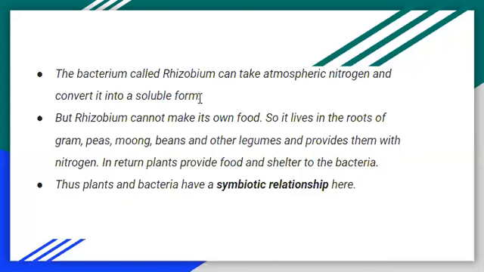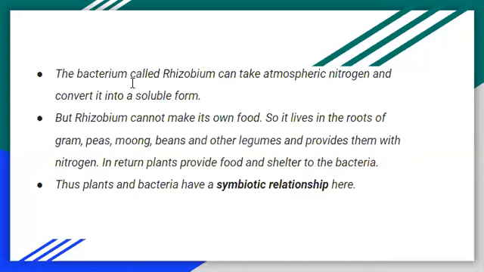How can they take the nitrogen? They can take the nitrogen when it is mixed in soil in a soluble form. For that purpose, nitrogen must be converted into its compounds, that is nitrates and nitrites, and then it is mixed in the soil. Then only the plants can take it.